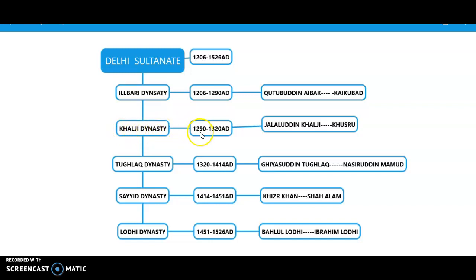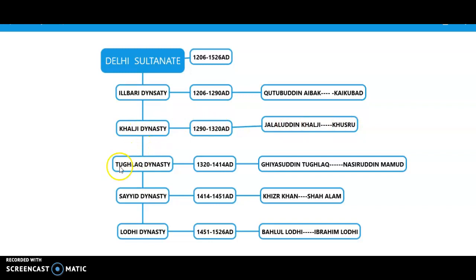Here you can see the period it covered from 1290 to 1320 AD, and here the founder Jalaluddin Khilji, and Khusru was the last ruler.